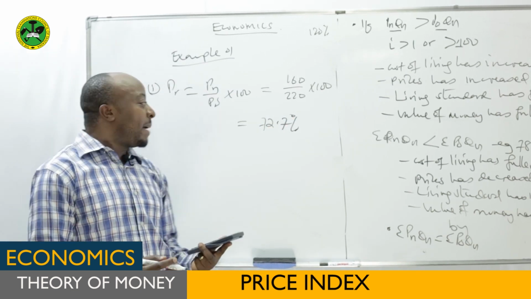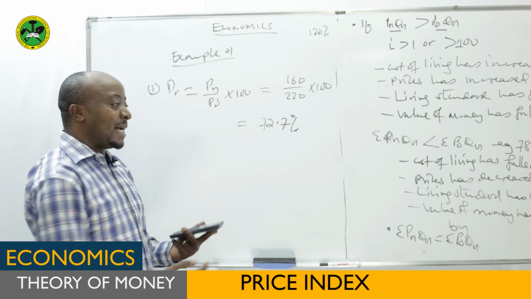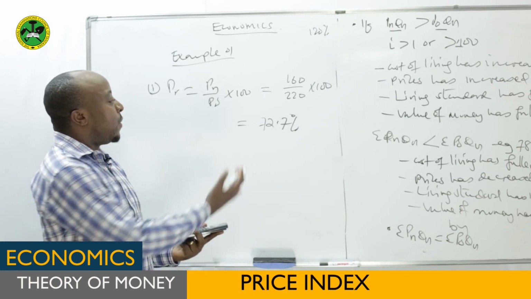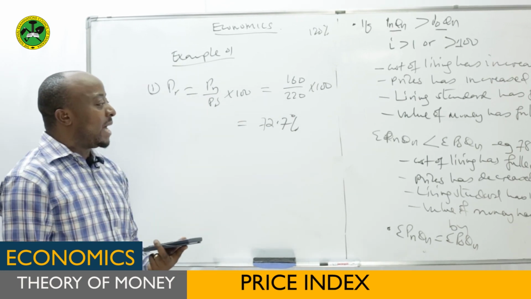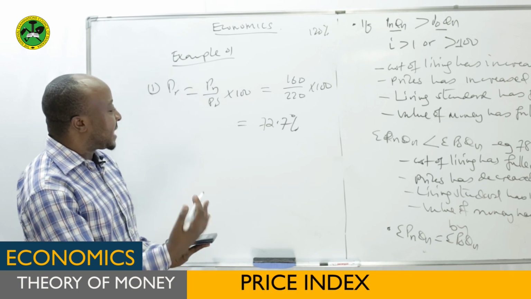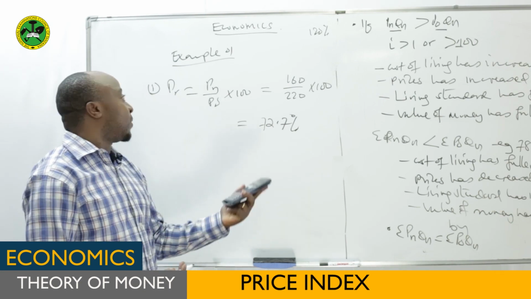So if we compare with the base year, you can find that it is less than 100. It means price has fallen. If you are asked to interpret, you can see the answer here is less than 100 by 27.3%. That is the answer. So this is the price relative for sugar.